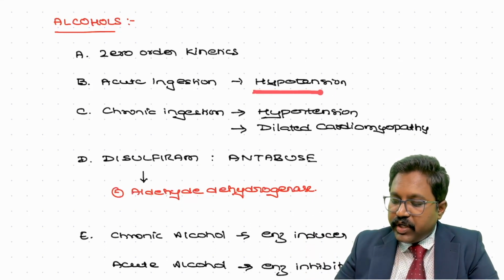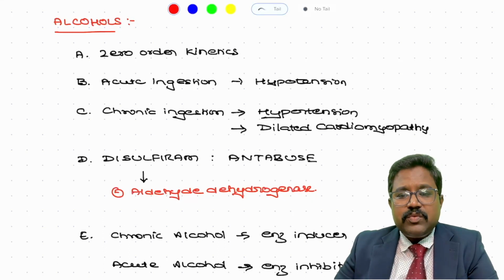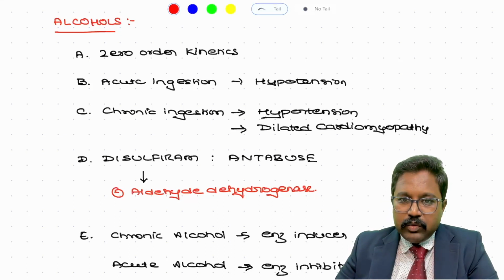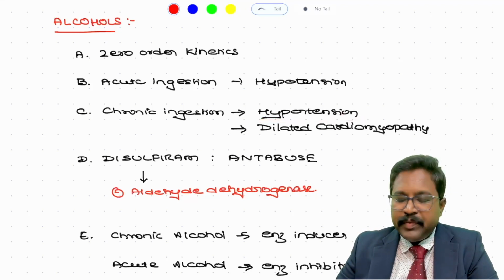You are going to notice hypotension. There will be a fall in the blood pressure. The patient will have features of dizziness, headache, light headedness, etc. And what happens with chronic ingestion of alcohol? Chronic ingestion will lead to characteristic conditions which run over a long period of time. It can lead to the development of hypertension, and also dilated cardiomyopathy. So there will be compromise of the blood vessels as well as the cardiovascular system.